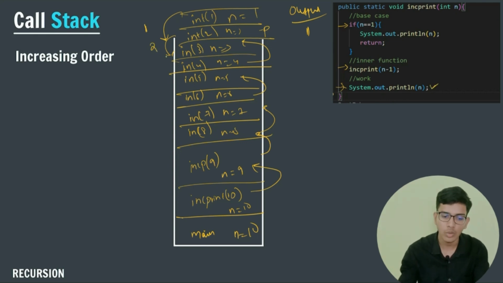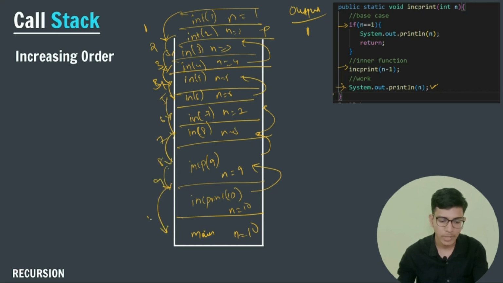So I will print 2. After that, I will print 3. After that, I will print 4. After that, I will print 5. After that, I will print 6, 7, 8, 9, and finally I will print 10. So the output will be 2, 3, 4, 5, 6, 7, 8, 9, 10.